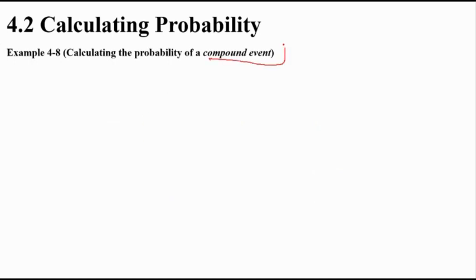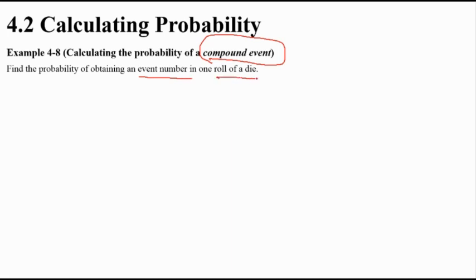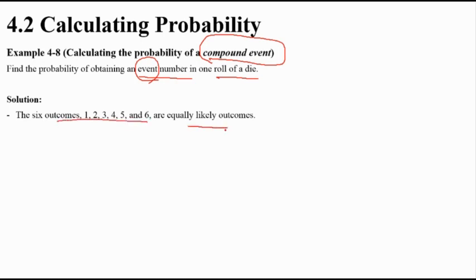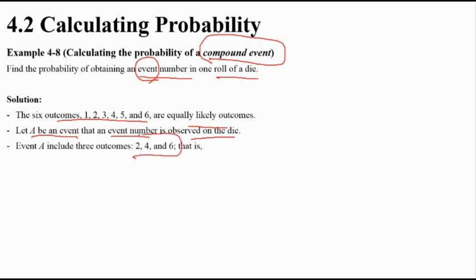How about another example? This time a compound event, more than 1 outcome. Find the probability of obtaining an even number when rolling a die. There are 6 equally likely outcomes, and the favorable events are the even numbers, so 2/6.